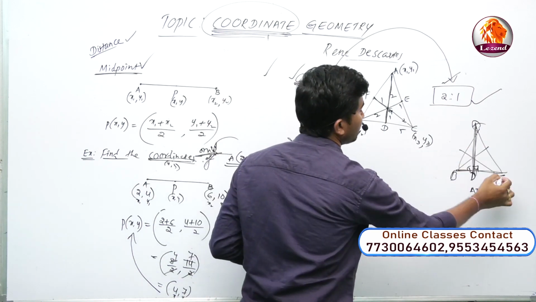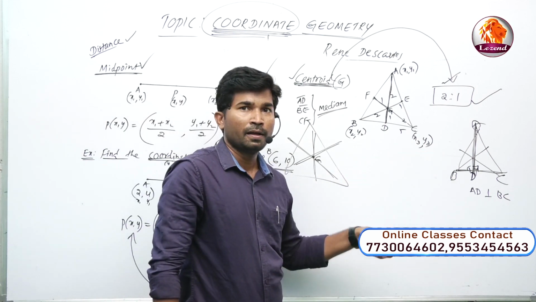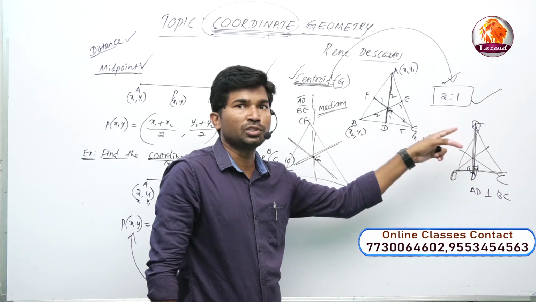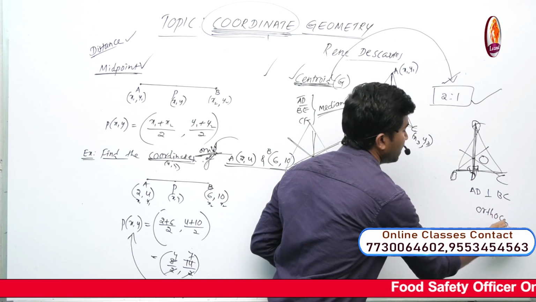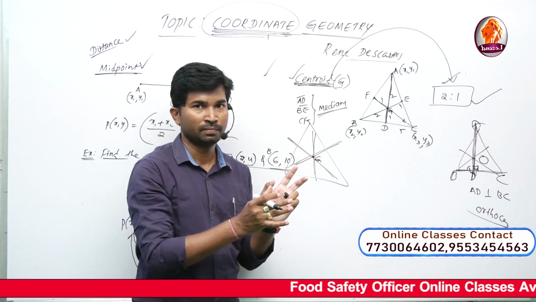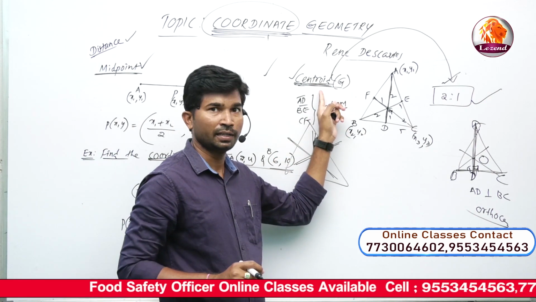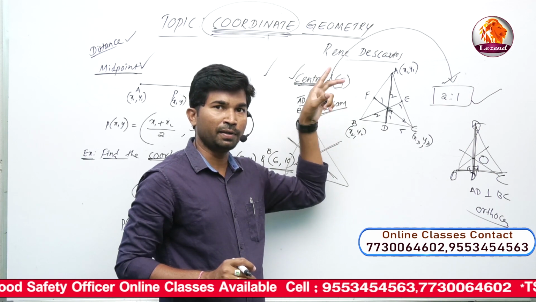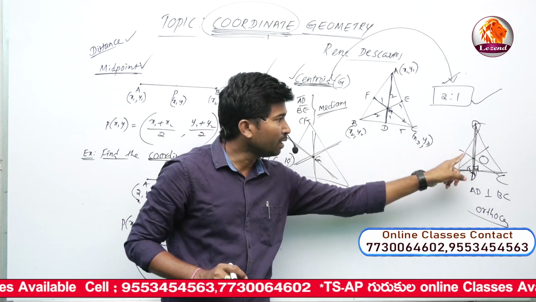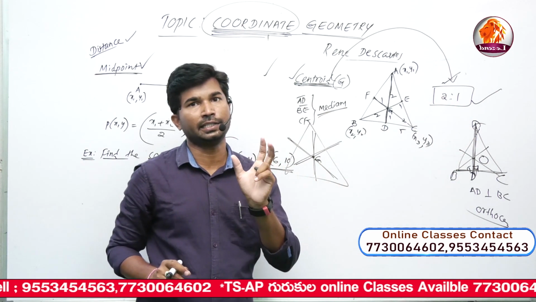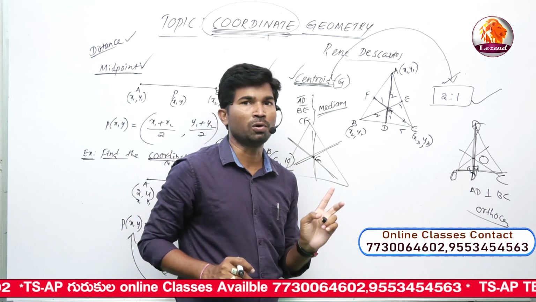The concurrent point of all the heights, the altitudes, is nothing but the orthocenter. In this case it is denoted by O. Orthocenter is different, centroid is different. They look similar, but there is a difference. The concurrent point of all the medians is known as the centroid, denoted by G. The centroid divides the median in the ratio of 2:1. The concurrent point of all the altitudes is known as the orthocenter, denoted by capital O.